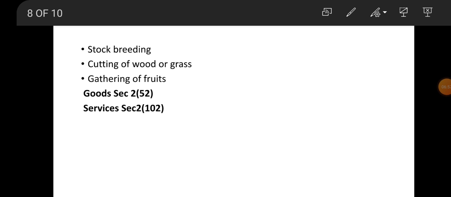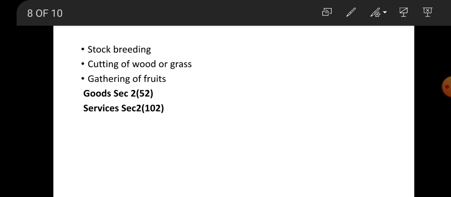Next is services. It's given under section 2 subsection 102. Here the term services means anything other than goods, money and securities. Anything other than goods, money and securities is treated as services.